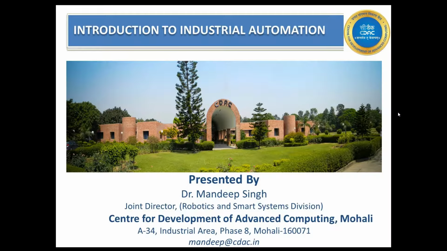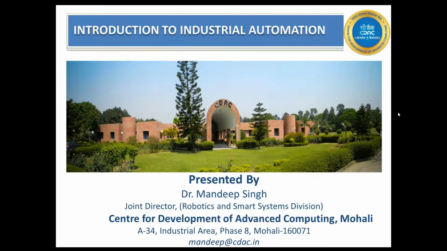So I will try to make my lecture as slow as possible so that you may understand. The briefing is like this. In my first session, I will take up the theoretical part where we will study what industrial automation is and its components.